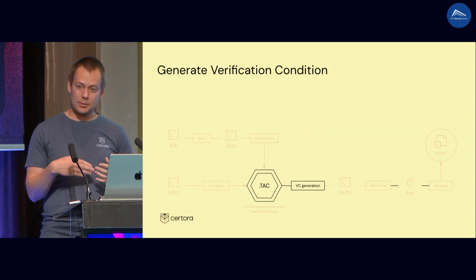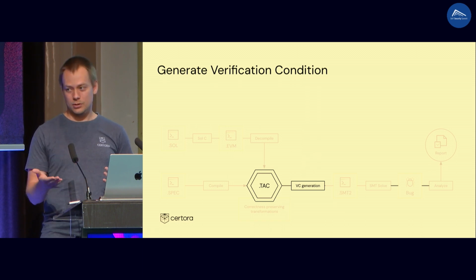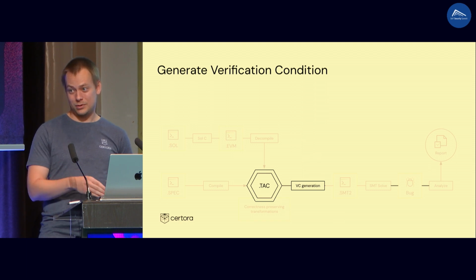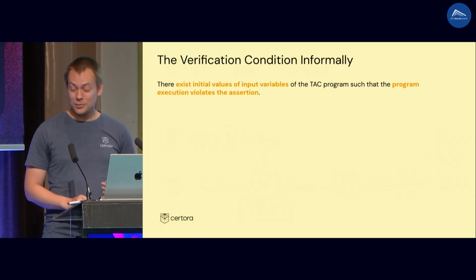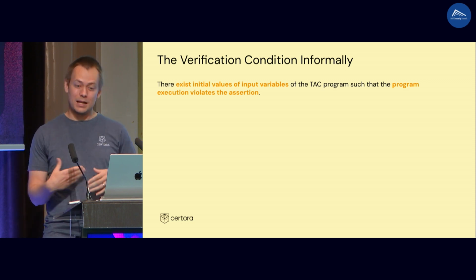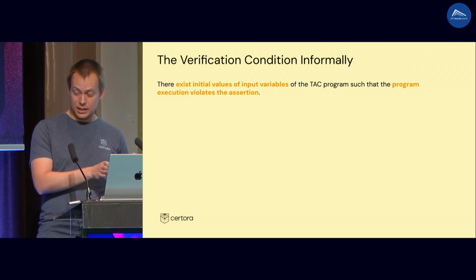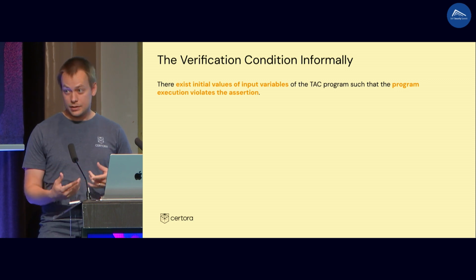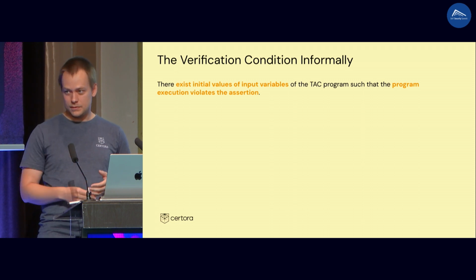And also the variables from this formula somehow correspond to variables from the Solidity. And so if you get a satisfying assignment of that formula, you actually get an execution of the smart contract that shows you the valuation. I'll show you an example later. But the question is, okay, how do we build this formula? Let me state it in English. The formula says that there exist initial values of variables of the program, such that after execution of that program with those values, you evaluate the assertion. Okay? If this formula is true, then you have the execution that violates the specification. We are done.